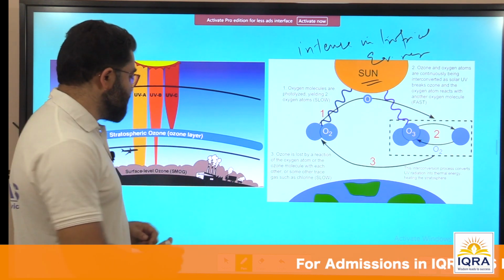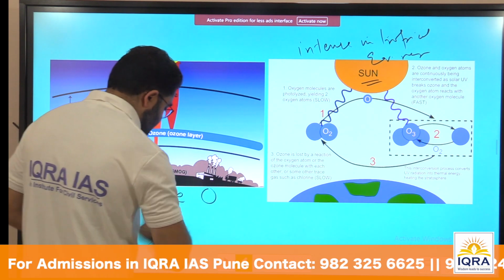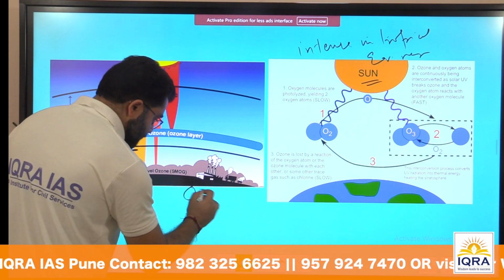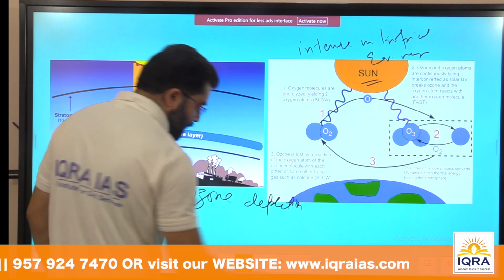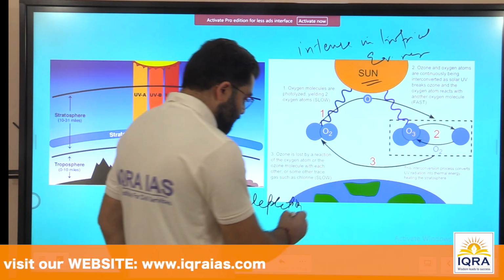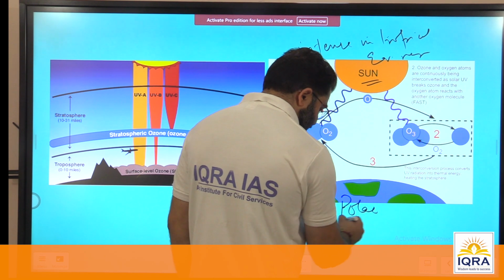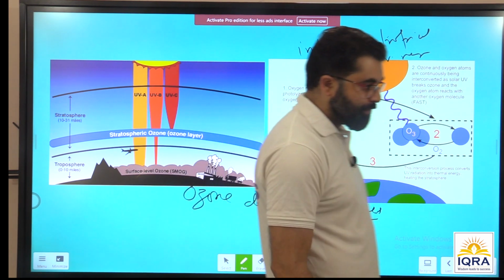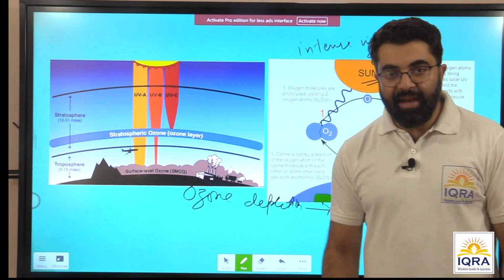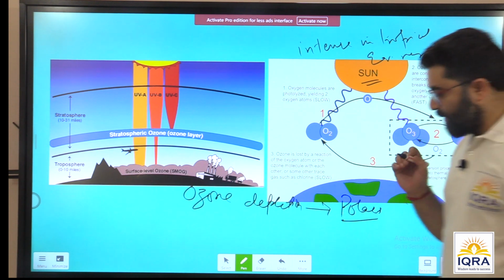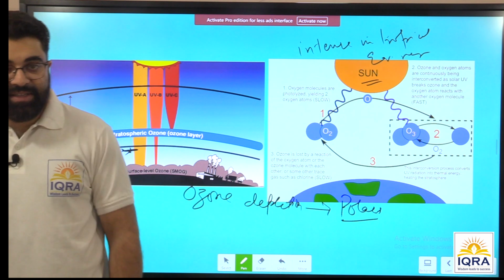Then comes another question. You must have heard about ozone depletion. Right? Ozone depletion. Where do we have most of the ozone depletion? The ozone depletion mainly takes place in polar regions. So that ozone hole has been seen in polar regions, Antarctica and Arctic. Why is it so? This particular answer will be completed in the discussion on pressure belts. I'll just give you a hint here.